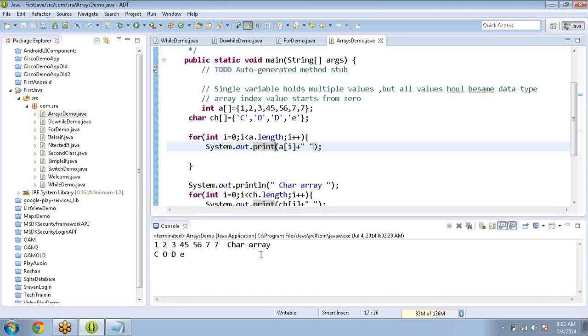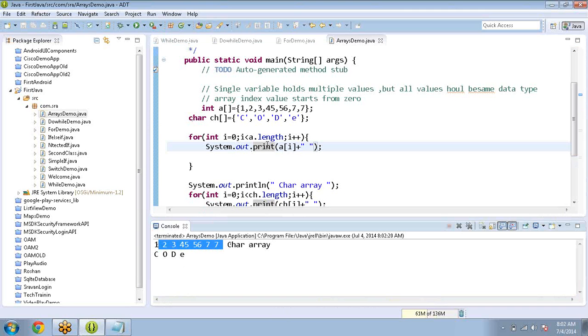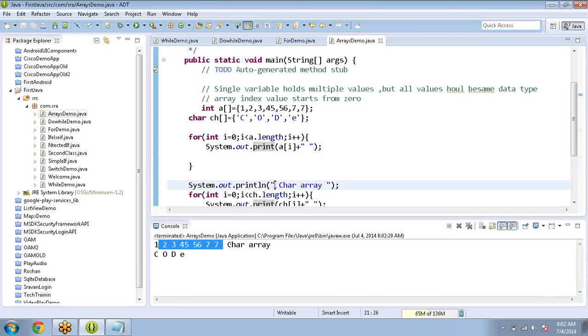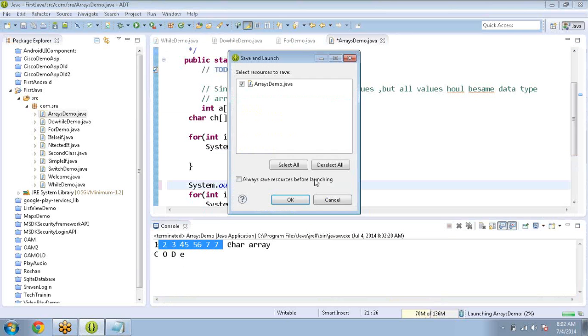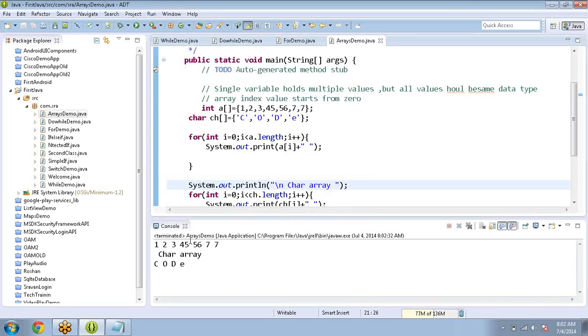Rest of it, yeah, this much. If you want the next line, this is what. So that is arrays.